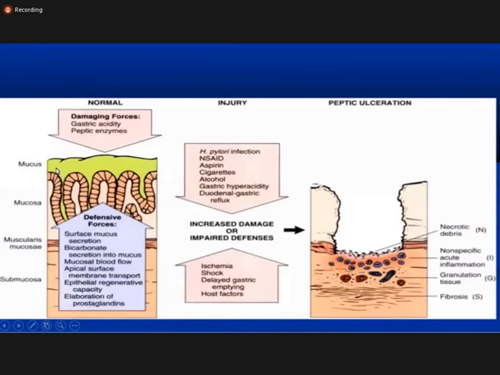The factors which can cause damage to the wall are gastric acidity, if the acid is increased, or if the peptic enzymes are increased.